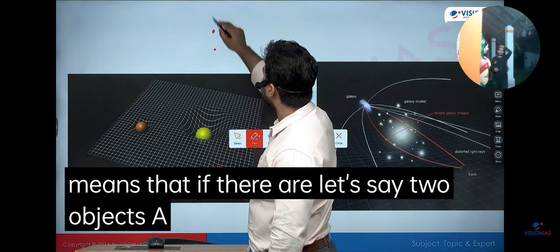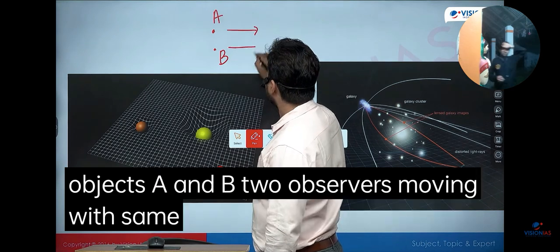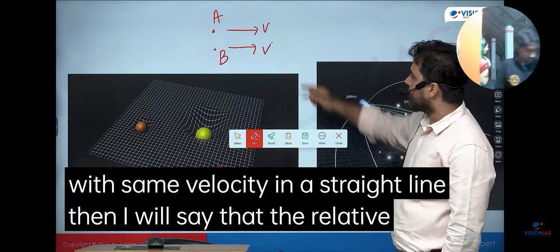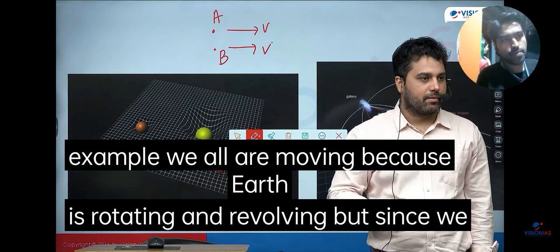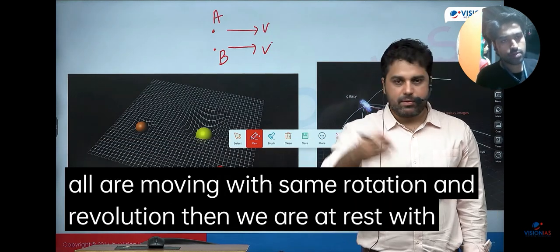that if there are, let's say, 2 objects A and B, 2 observers, moving with same velocity in a straight line, then I will say that the relative velocity is 0, isn't it? Just for example, we all are moving because Earth is rotating and revolving. But since we all are moving with same rotation and revolution, then we are at rest with respect to each other.